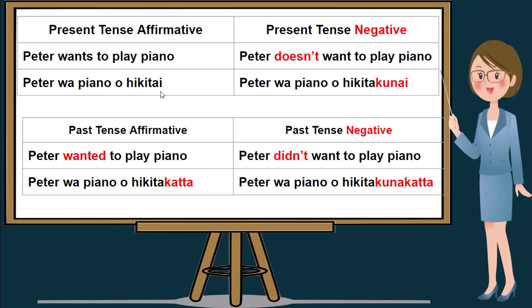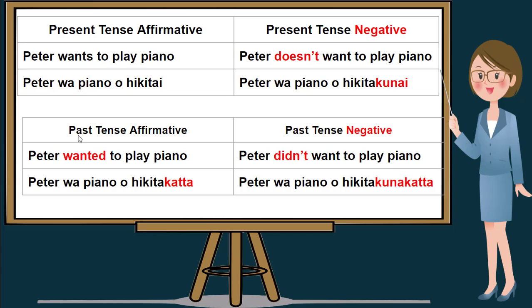And in order for us to make this sentence a negative sentence, we will be using doesn't or doesn't want to play. We only drop again letter I and add kunai to make it a present tense negative. So doesn't want to play is hikita kunai. If we translate Peter doesn't want to play piano, it will be Peter wa piano o hikita kunai. I'll repeat, Peter doesn't want to play piano in Nihongo is Peter wa piano o hikita kunai.